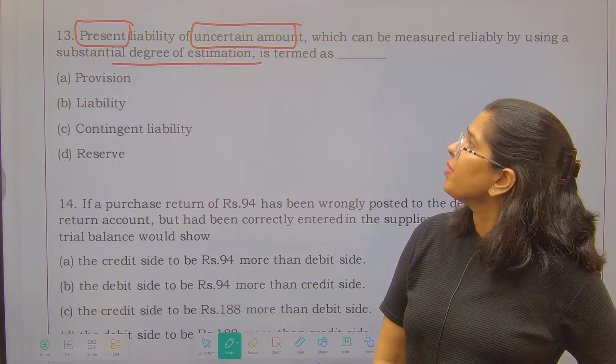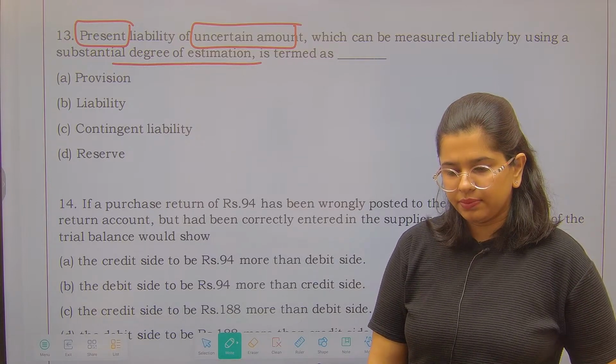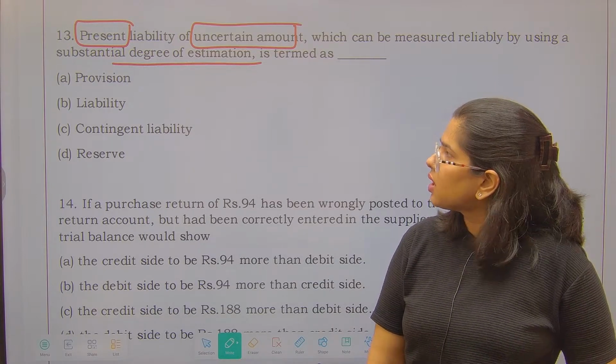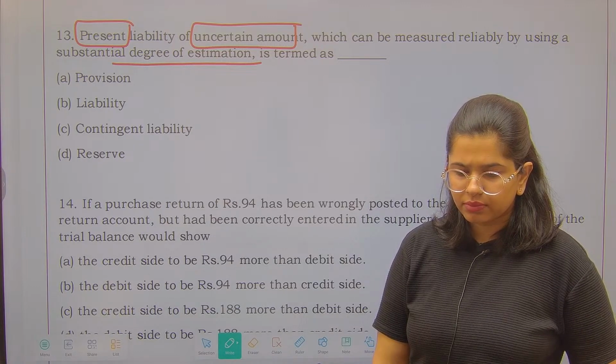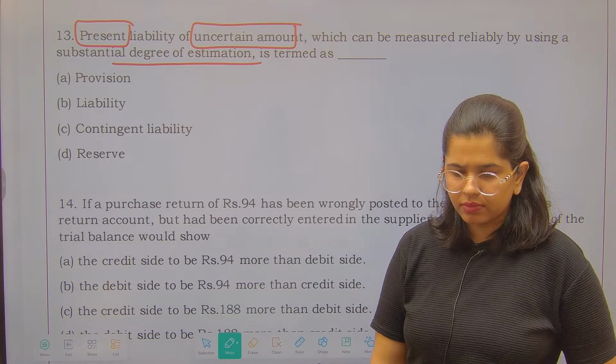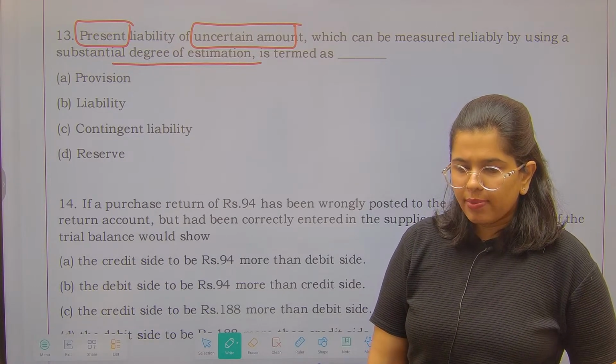Present liability of uncertain amount. You guys sure about it?